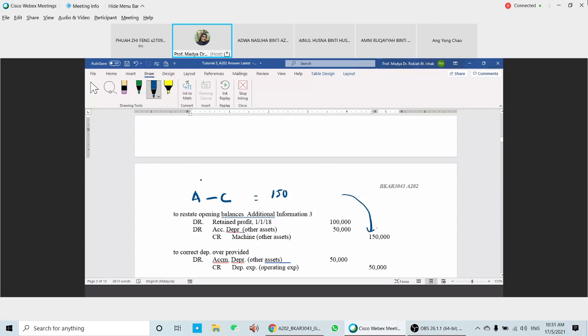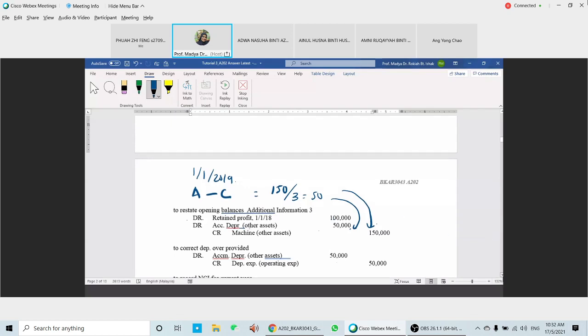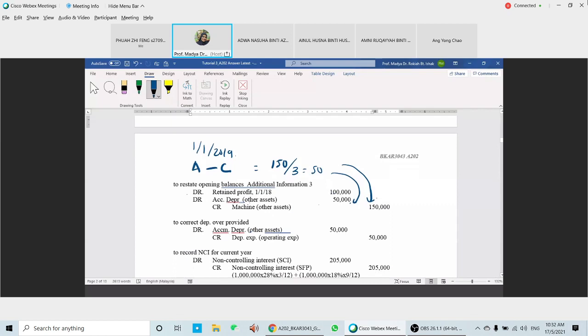And then this one, the transfer was on 1st of January 2019. So you're going to debit your RE, retained profit of 100. And then the accumulated depreciation here is 50 because every year we need to depreciate 50. So accumulated depreciation here is 50 because it's only 1 year, 2019. So this one accumulated depreciation 50, retained profit will be 100. So, okay, and then to correct for the depreciation over-provided, you're going to debit accumulated depreciation, credit depreciation expense